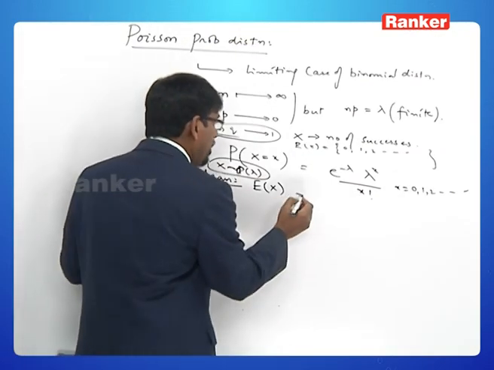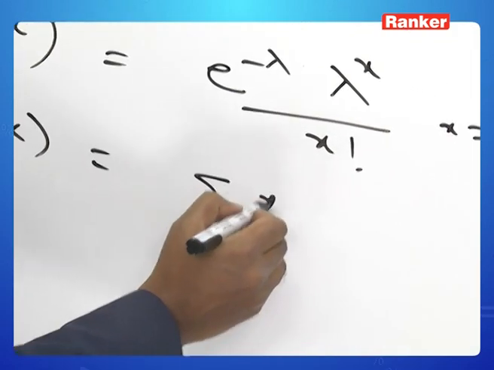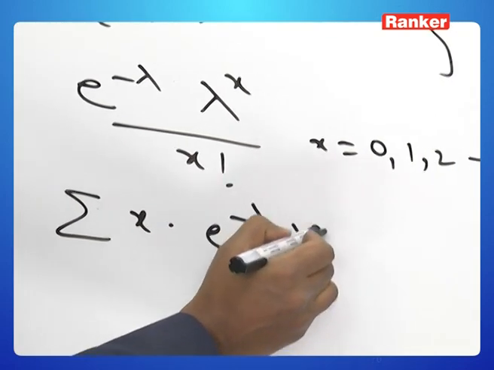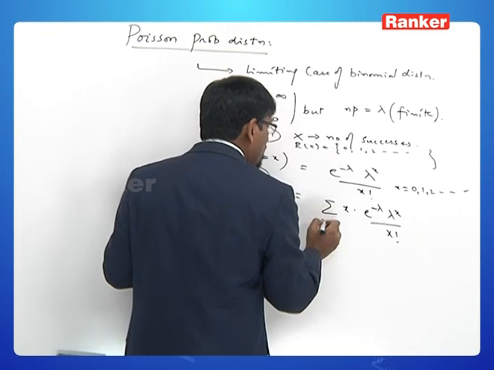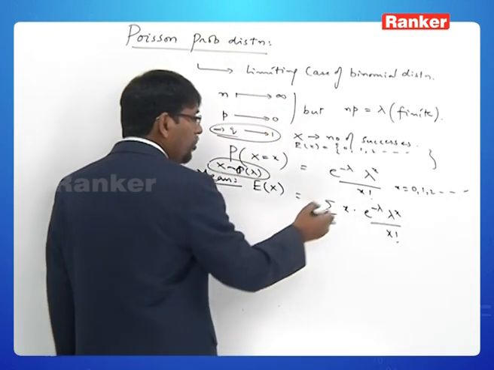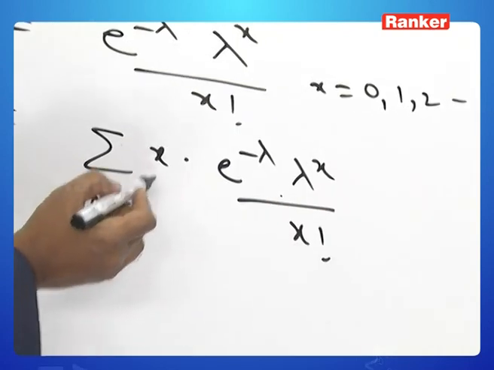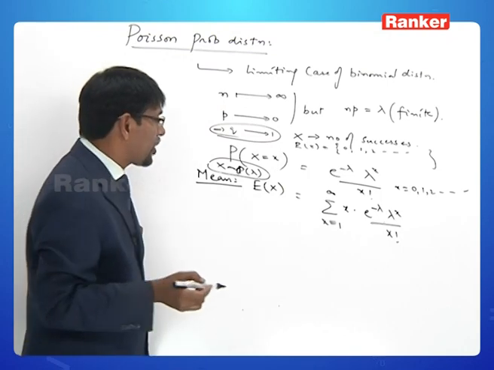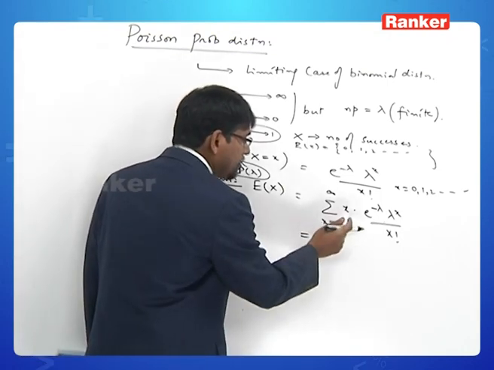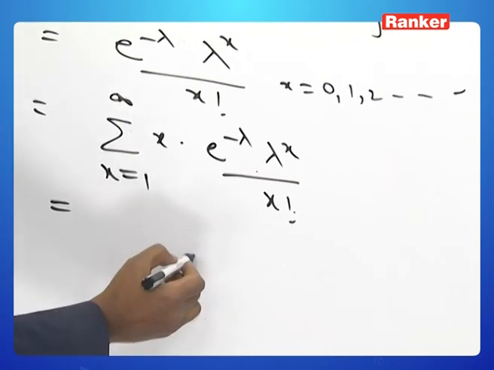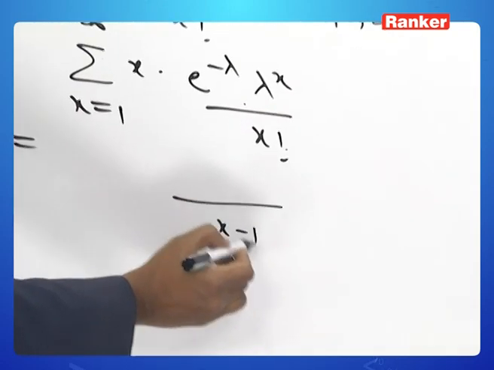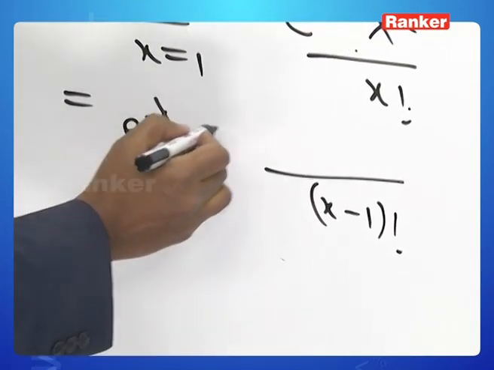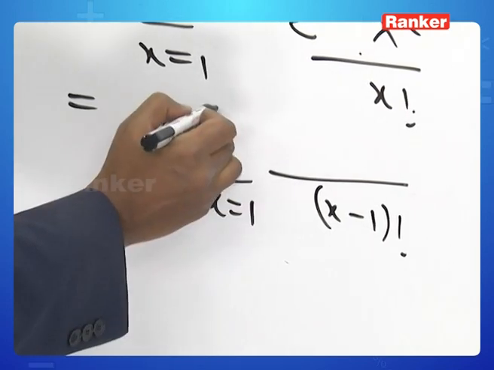So x follows Poisson distribution, P for Poisson, with the parameter lambda. The mean of it is given by summation x into p of x, that is, e power minus lambda into lambda power x by x factorial, x ranging from 1 to infinity, because when you take x equal to 0, this term is anyway 0. But then what does that turn out to be? x by x factorial can be written as x minus 1 factorial in the denominator. e power minus lambda can be pulled out, and now x ranges from 1 to infinity.